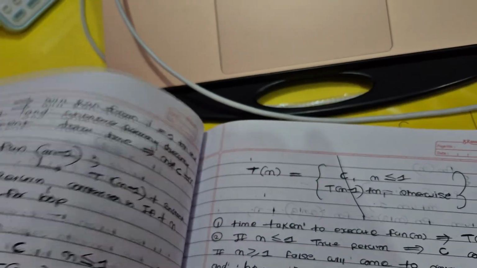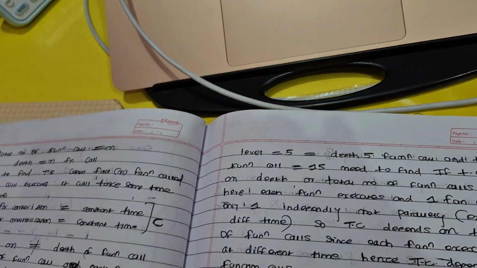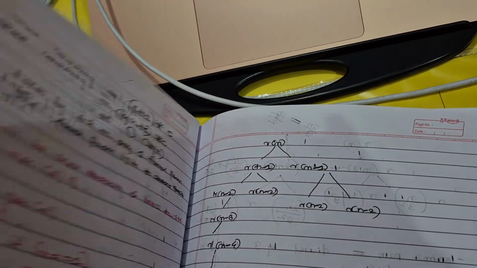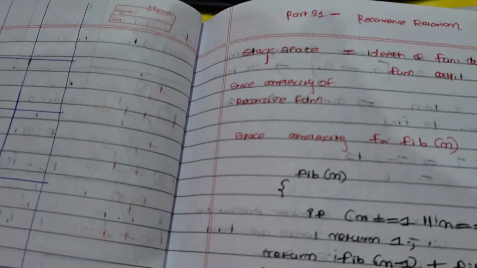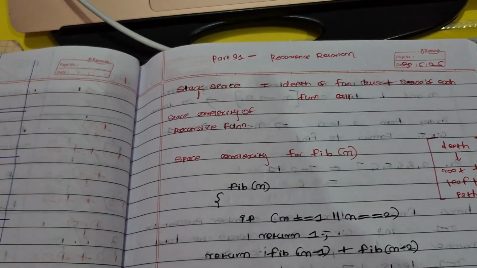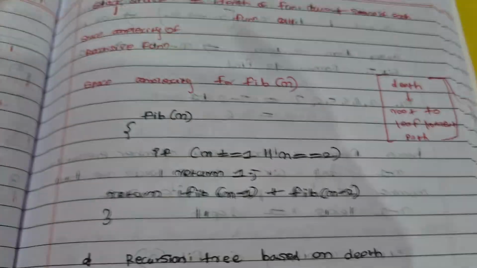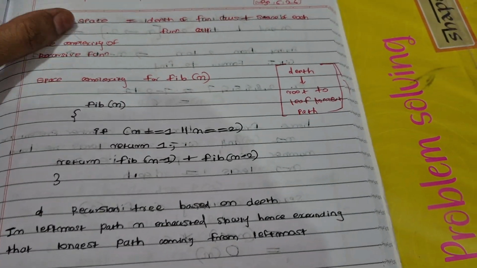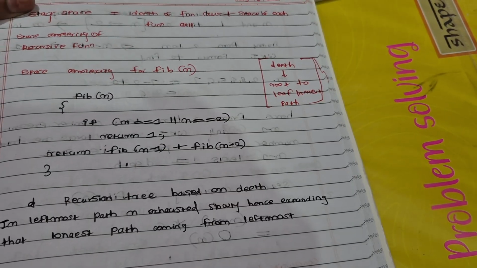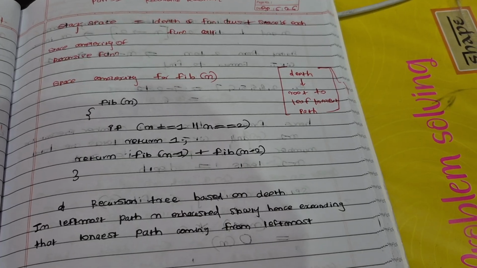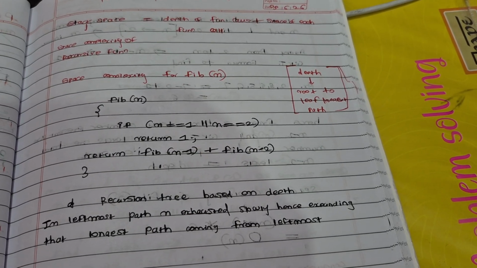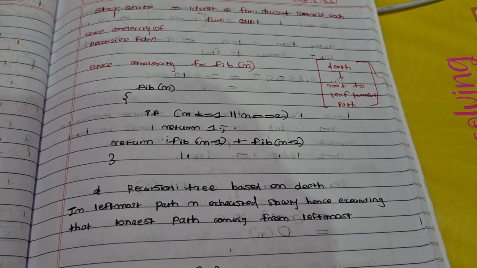Recurrence relation is going on, from where I've seen here. You need to find stack space, how much stack space it takes. Depth. So depth is the root-to-leaf longest path.